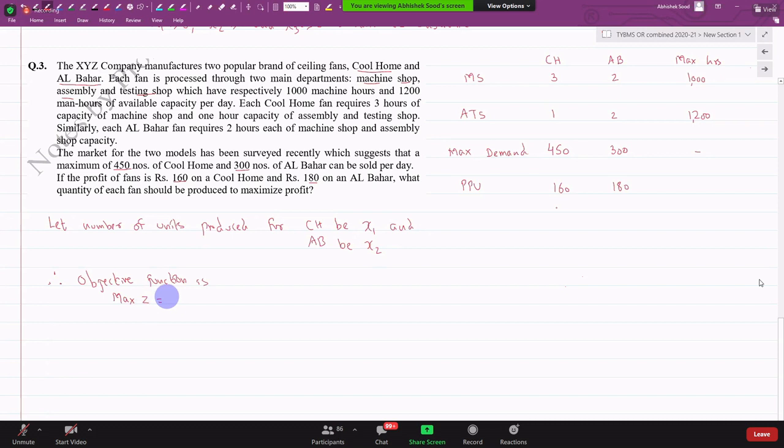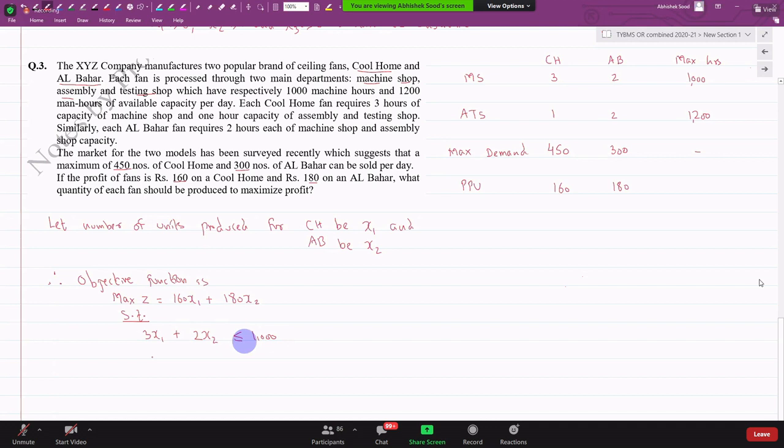3x1 plus 2x2 cannot exceed 1,000. x1 plus 2x2. Acha, now we'll grow up a bit. Whenever there's a 1, we'll not write 1. We know why, because anything into 1 is the same number. So writing x1 makes sense. Less than or equal to 1,200.